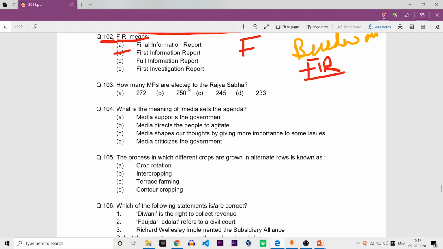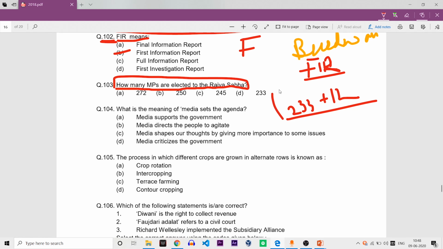Question number 103. How many MPs are elected to the Rajya Sabha? I have discussed this topic of Rajya Sabha many times, and I have a separate video for it also. We know that 233 are elected and 12 are nominated by the president on the basis of specialization in science, arts, or any other field. Since it is asking about elected members, the correct answer is 233.